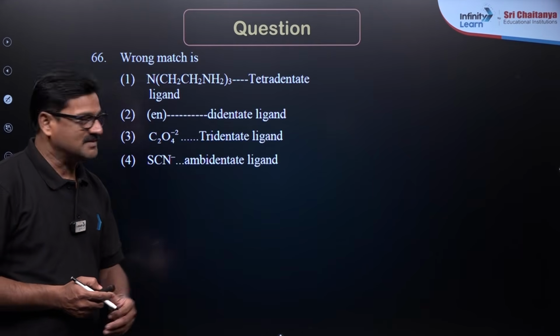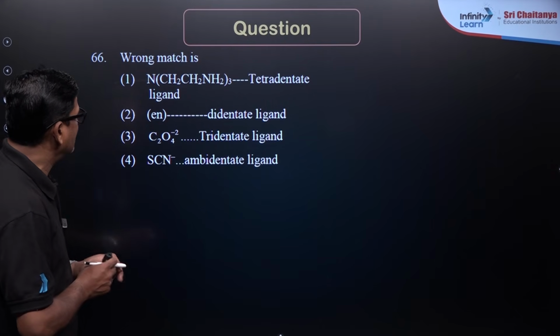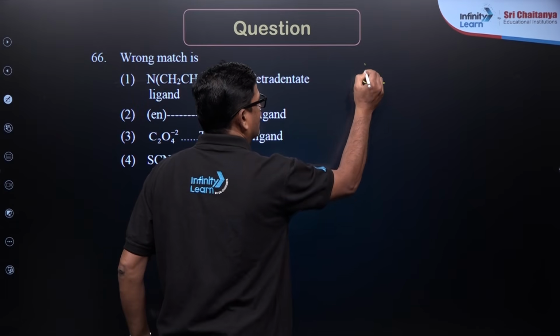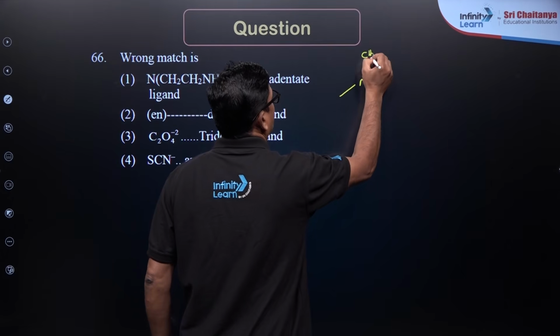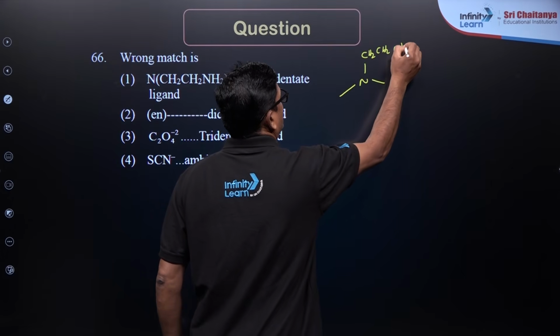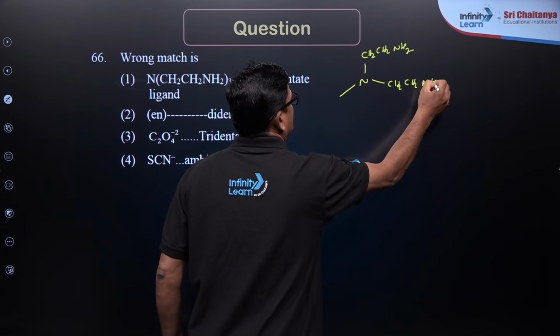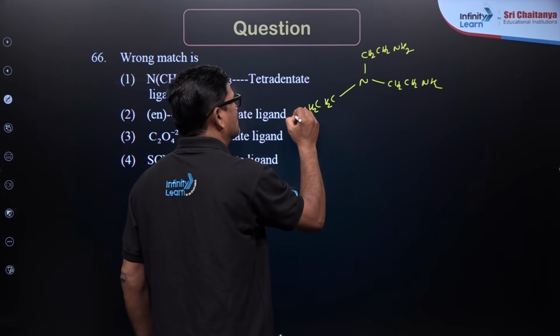The wrong match is asked here, with four given ligands. In this ligand you can see nitrogen with three CH2CH2NH2 arms.